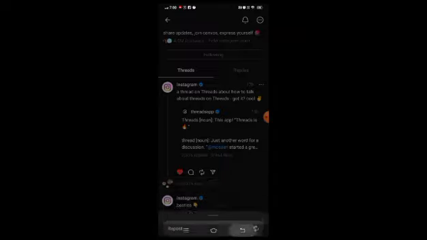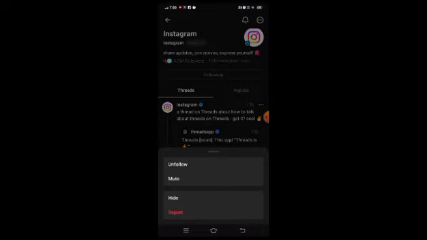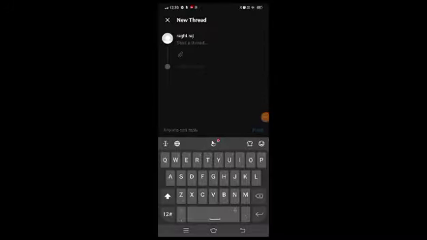Additionally, there is an option to share it, like I can add it to my story, post to my feed. So they have integrated Instagram features into Threads as well. So this option takes me to Instagram. Here I can also copy the link and also share via other options like WhatsApp and others. So moreover, I have privacy options available for each user where I can choose to follow, unfollow, mute or hide them. Now let me show you how to compose your own post.